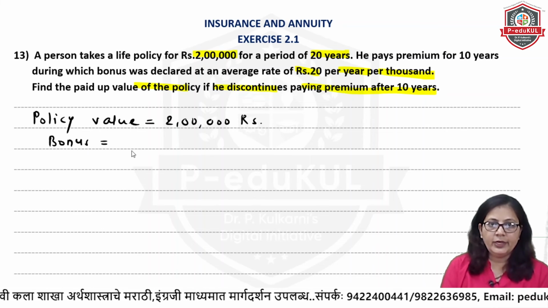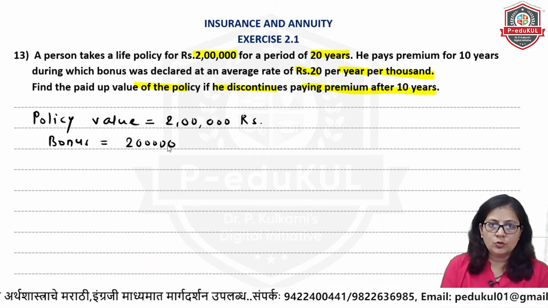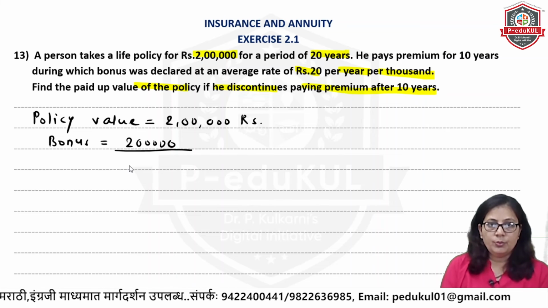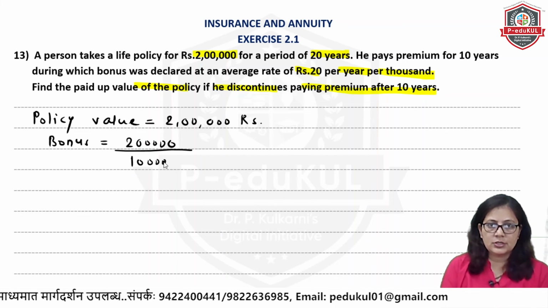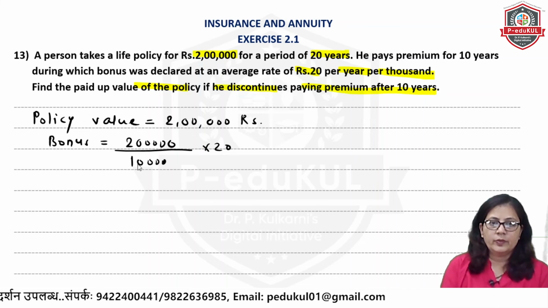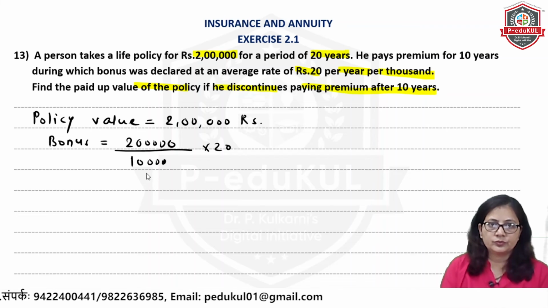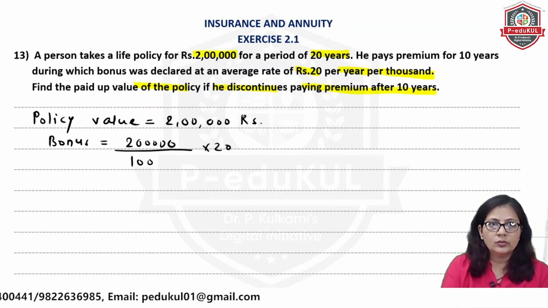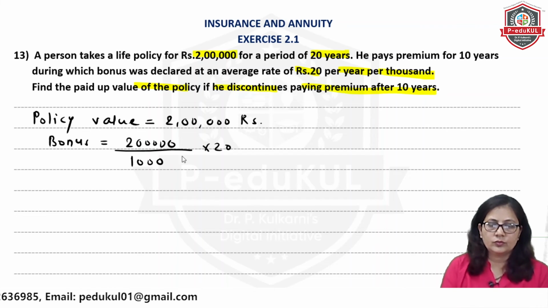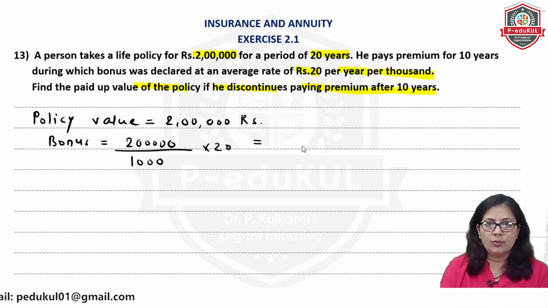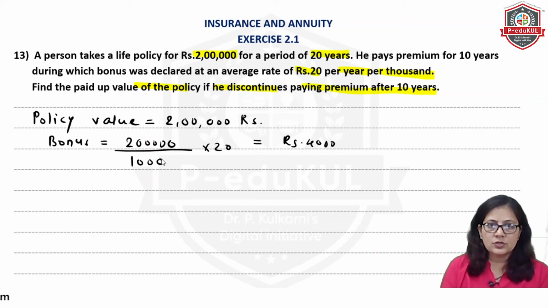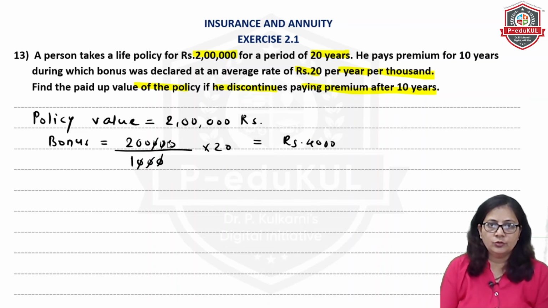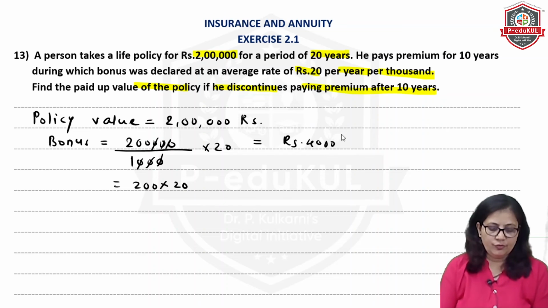Bonus how we will calculate? 2 लाख पे हमें पर 1000 से 20 से कैलकुलेट करना है. So this will come up 4,000 rupees. How? Just see, these 3 zeros will get cancelled and this will be 200 multiplied by 20. So that it will come up 4,000.